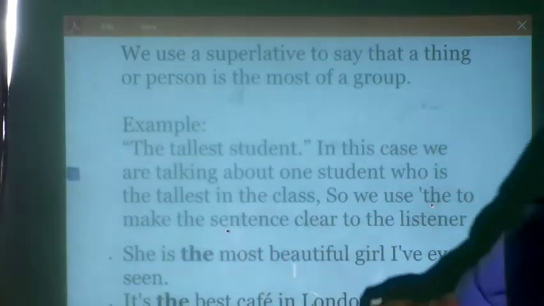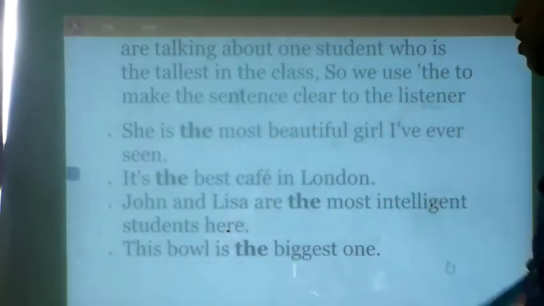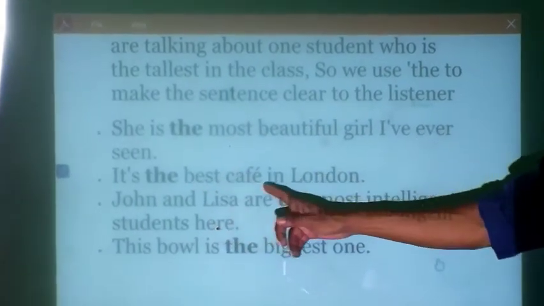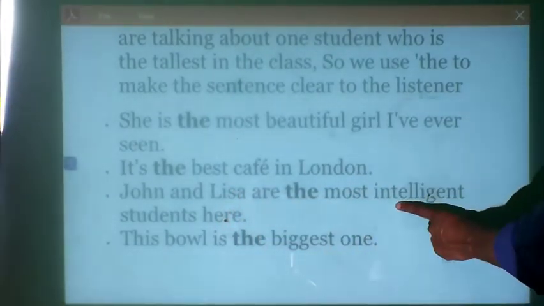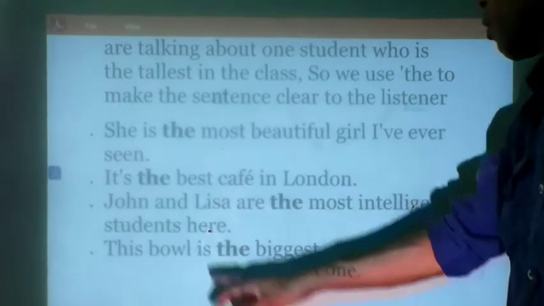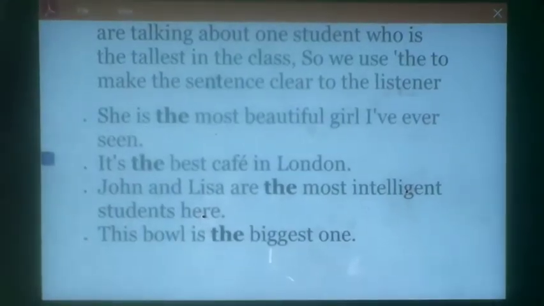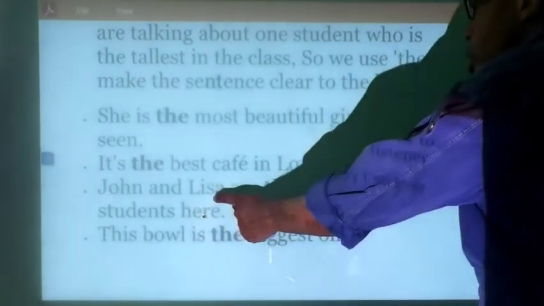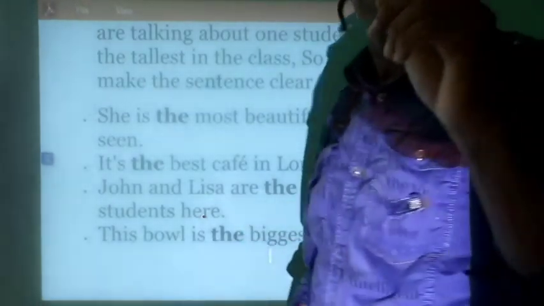So let's go in here. She is the most beautiful girl I've ever seen. It is the best coffee in London. John and Lisa are the most intelligent students here. Right here, it's the best cafe in London. Just notice that you have two persons separated from a group.